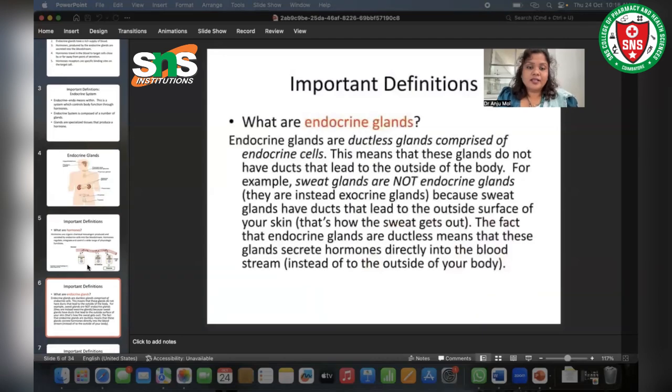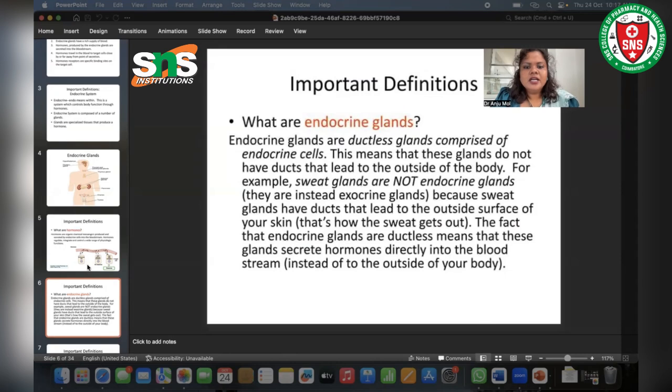What are endocrine glands? Endocrine glands are, as we said before, ductless glands comprised of endocrine cells. It means that these glands do not have ducts that lead to the outside of the body. For example, sweat glands are not endocrine glands.